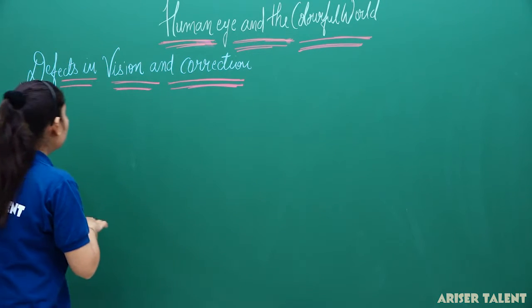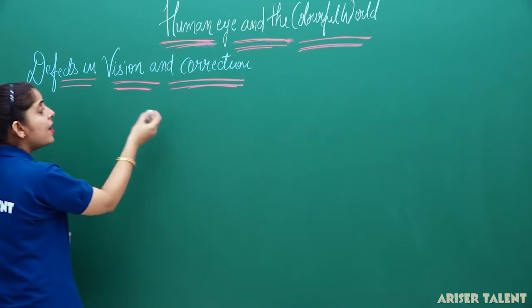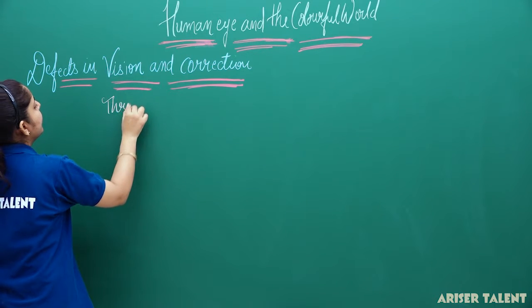Now the defects of vision are classified into three categories.